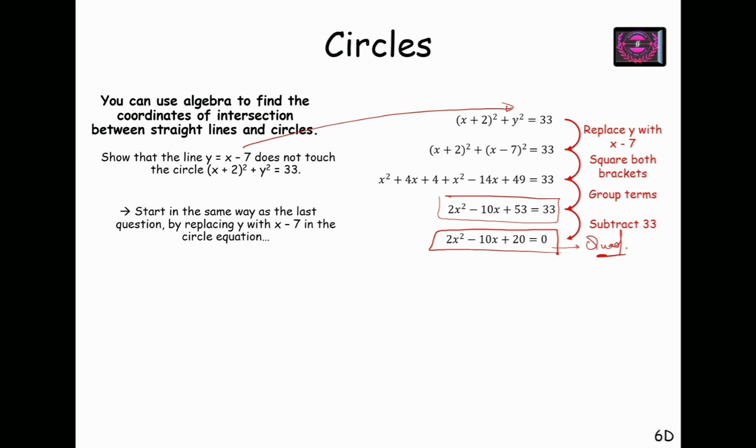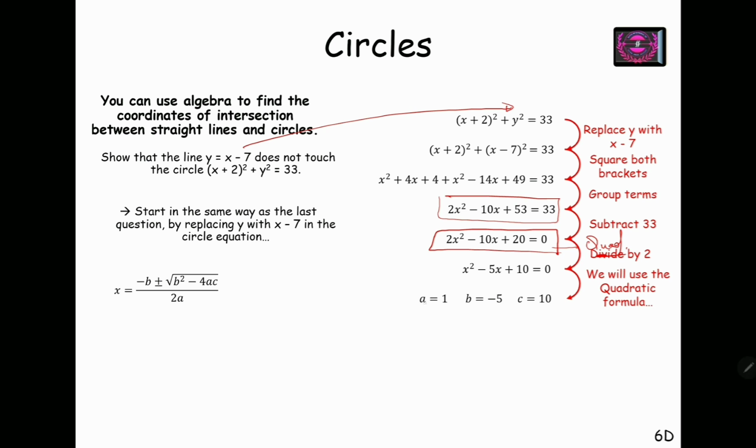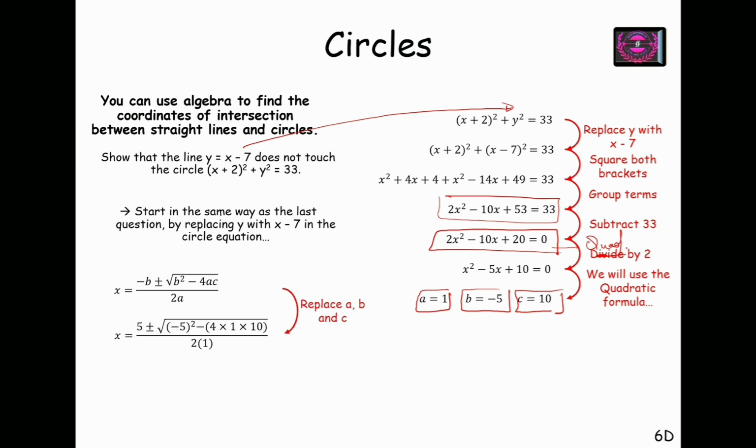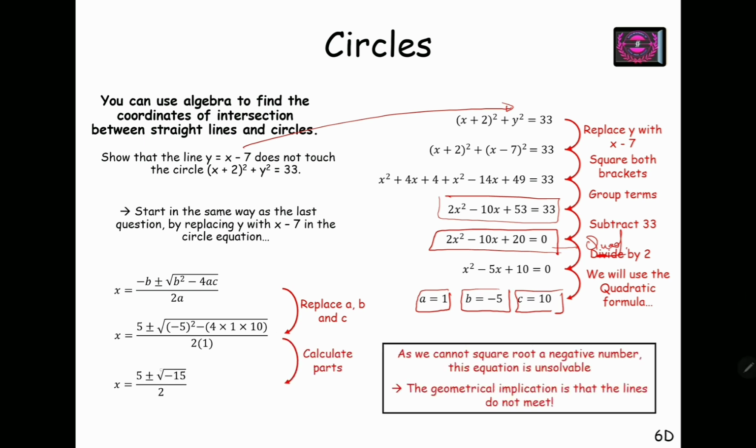If I try to find the values of x from this equation using the quadratic formula, substituting a equals 1, b equals minus 5, and c equals 10, I see that the value of the discriminant is negative, and the square root of a negative number is not possible.